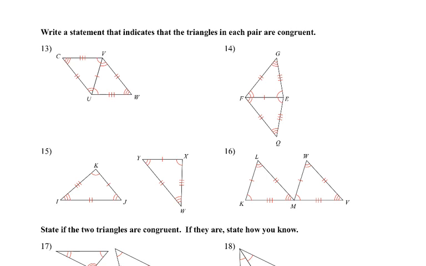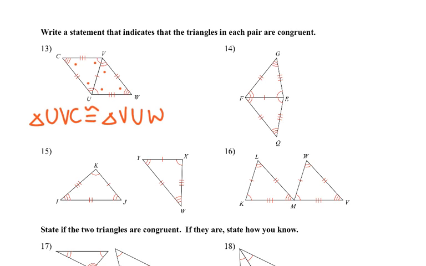Now let's start writing what would be congruent. So U would match up with V, so I'd go triangle U, something something is congruent to triangle V, something something. Angle 2 is U on this one, angle 2 is V on that one, and then we'd have C with W.